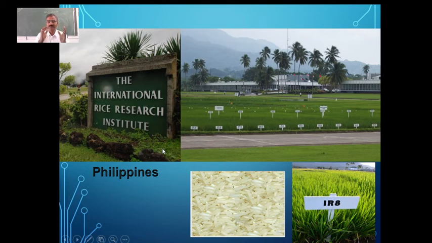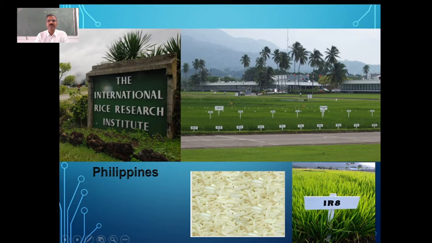And we have another important food grain apart from wheat, which is one of the major foods that we call a staple food. It is rice. So in the world we have an International Rice Research Institute, which is located in the Philippines. You can look at the picture of this International Rice Research Institute in the Philippines.